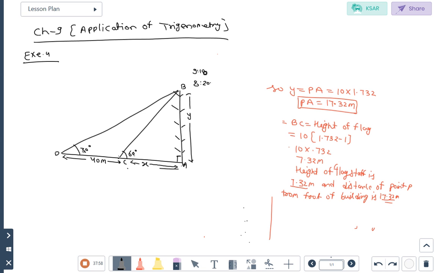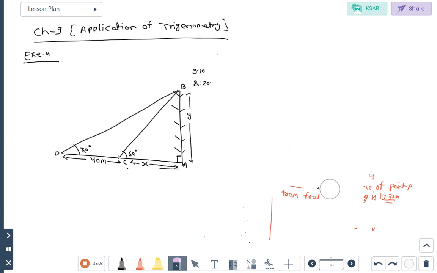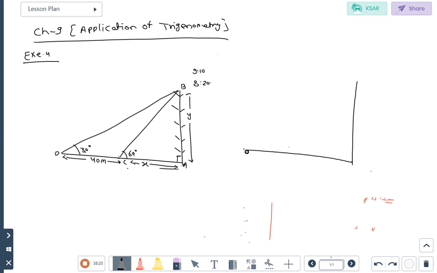क्वेश्चन नंबर 16 देखो. एक्सरसाइज लास्ट क्वेश्चन, क्वेश्चन नंबर 16. In question number 16, the angle of elevation of the top of the tower from 2 points. First point is A, second point is B, and that PQ represent the height of the tower. Again read, the angle of elevation of the top of the tower from 2 points at a distance of 4 meter and 9 meter from the base of the tower.